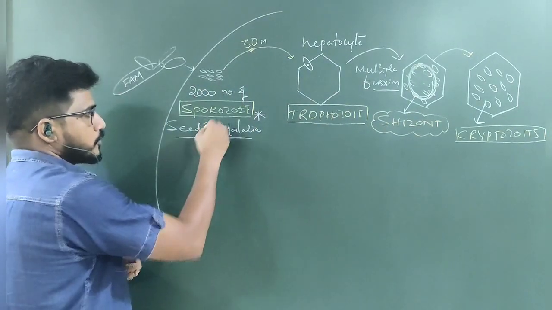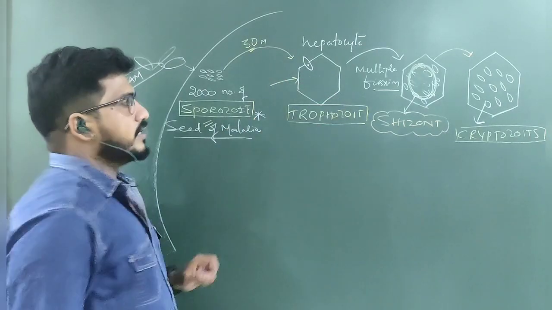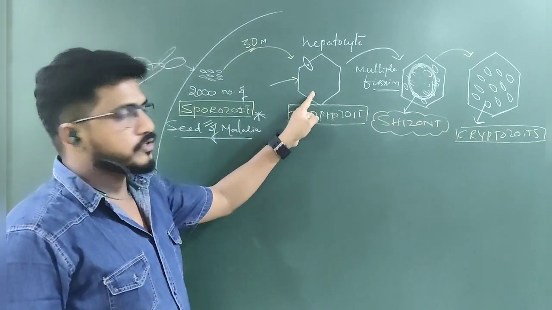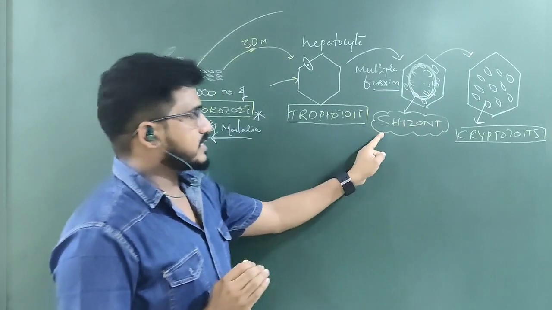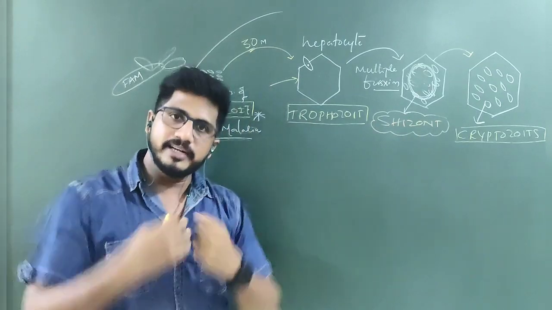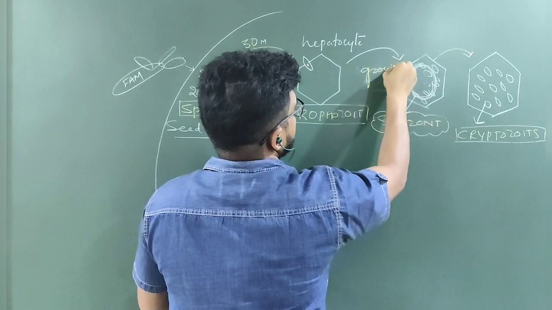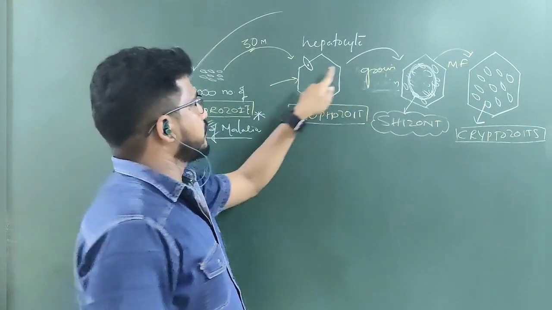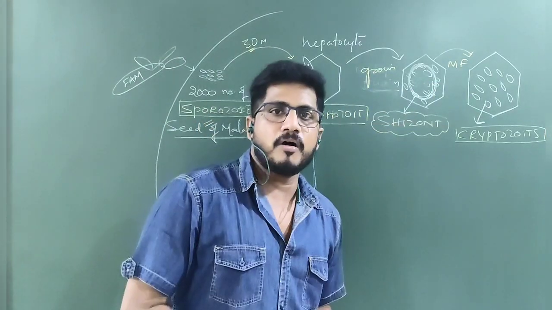First stage, the sporozoite, is called the infection stage. After the sporozoite attacks the liver cell, inside the liver cell it starts eating the glycogen. That stage is called trophozoite. While eating, its size is increased, not its number. When the size is increased, that is called schizont. Once the size is extended, then it will be divided by multiple fission. The bigger or biggest cell of the trophozoite is called schizont. The schizont undergoes multiple fission and gives many small cells.